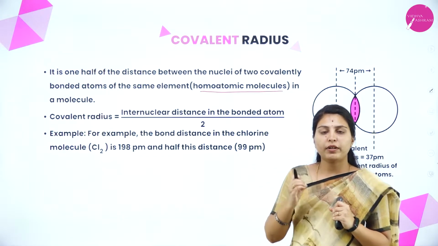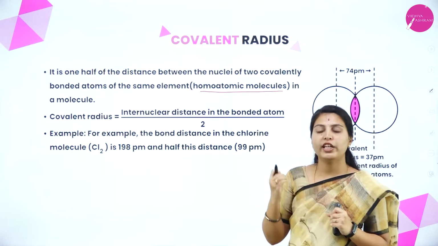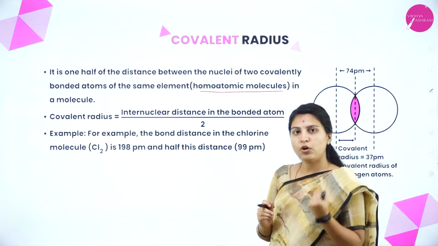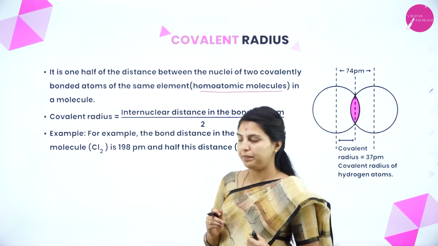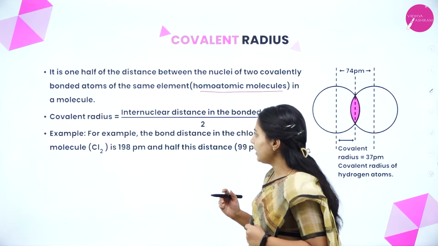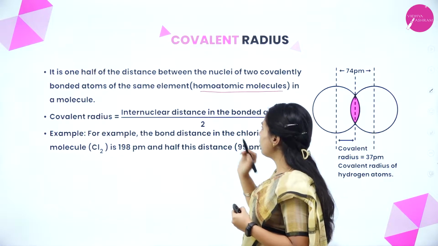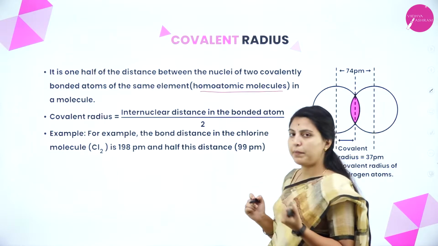The same molecule from the same element: Cl2, H2, O2, N2, like that in a molecule. Homoatomic means the same atom in an element. If you see here, the formula of the covalent radius means the internuclear distance in the bonded atoms divided by 2.